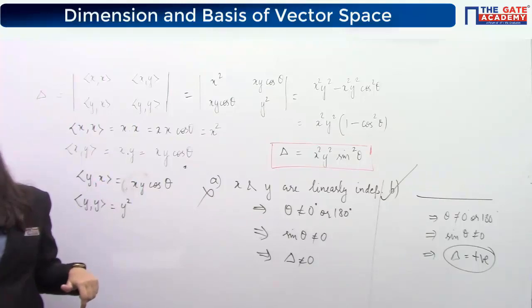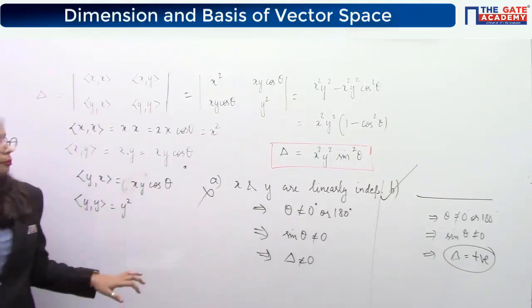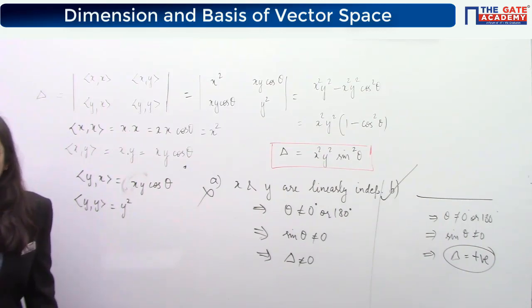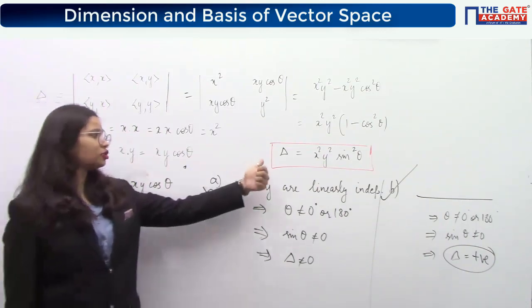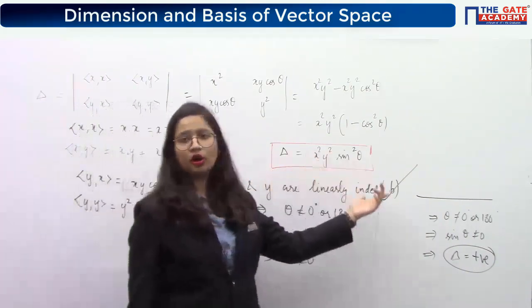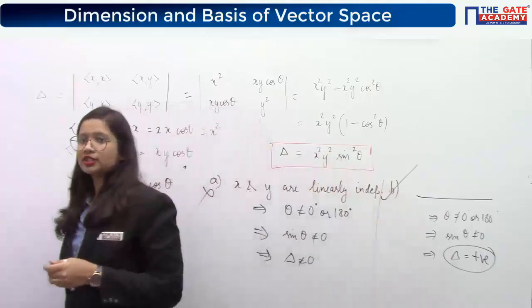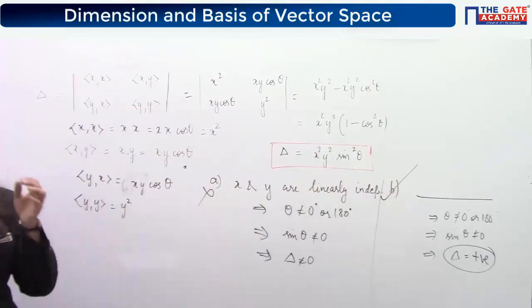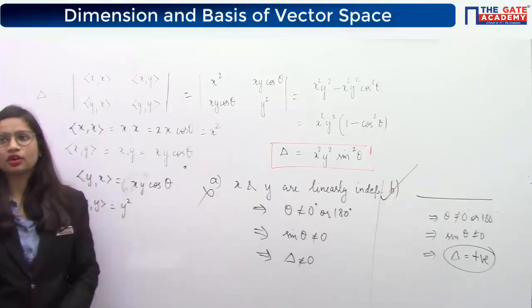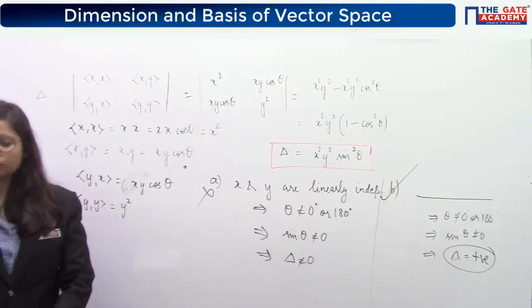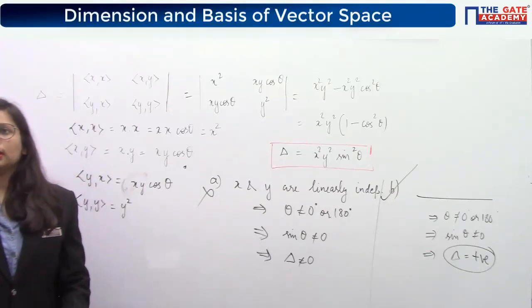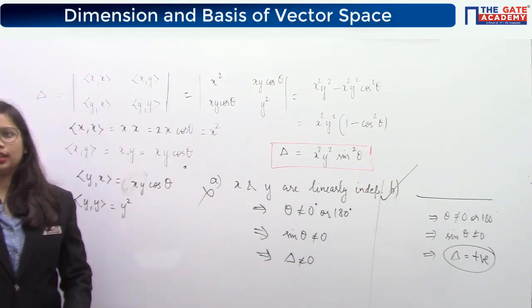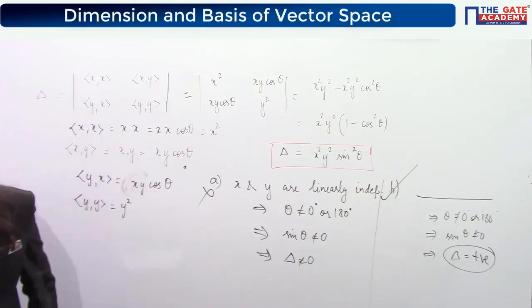Option B is the answer to this question, because if theta is not 0, then del will also not be 0. That means del will always be positive, because it is the square of a quantity. The square of any quantity is always positive. Any doubt? Okay, some people are saying option D, so let me discuss that also.